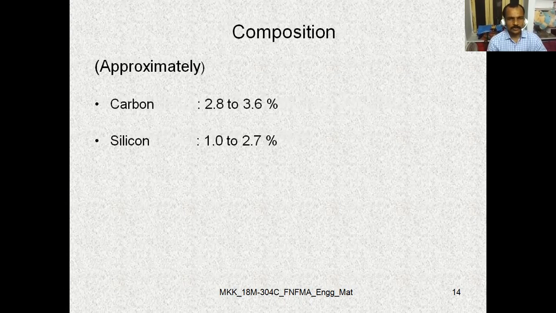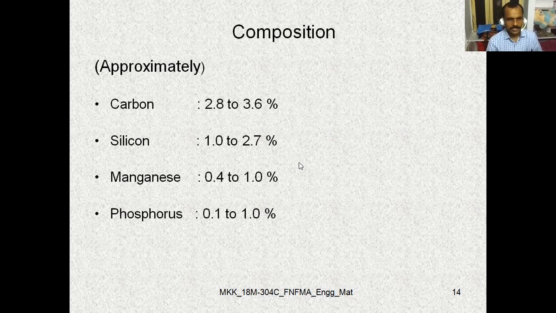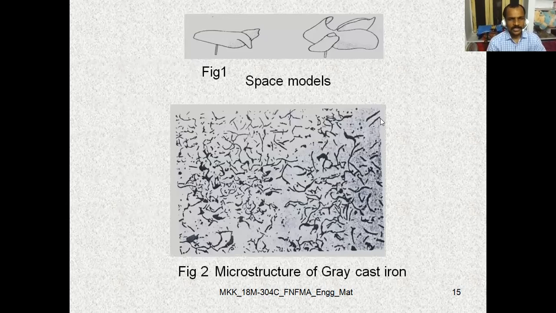The next topic is composition. We have discussed the composition of cast iron: carbon, silicon, manganese, phosphorus and sulfur percentages. Carbon is 2.8 to 3.6, silicon 1 to 2.7, manganese 0.4 to 1, phosphorus 0.1 to 1, sulfur 0.06 to 0.12.